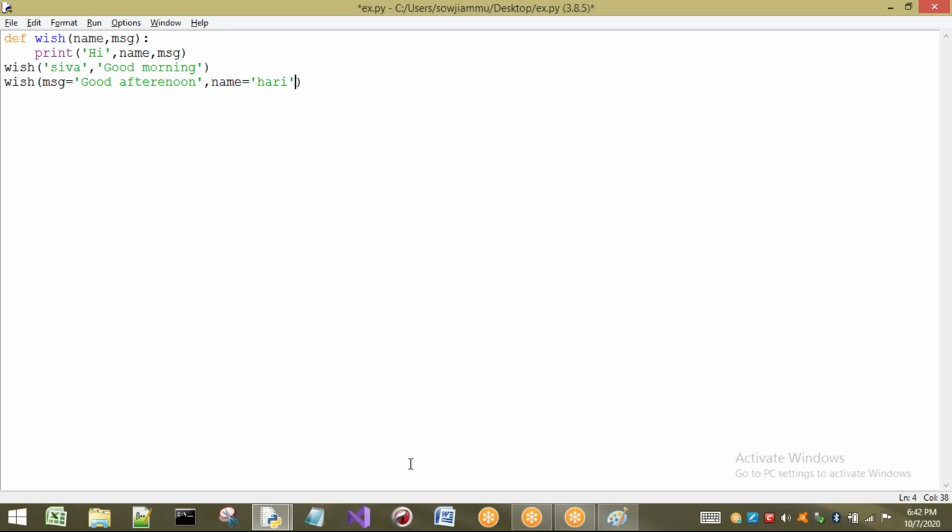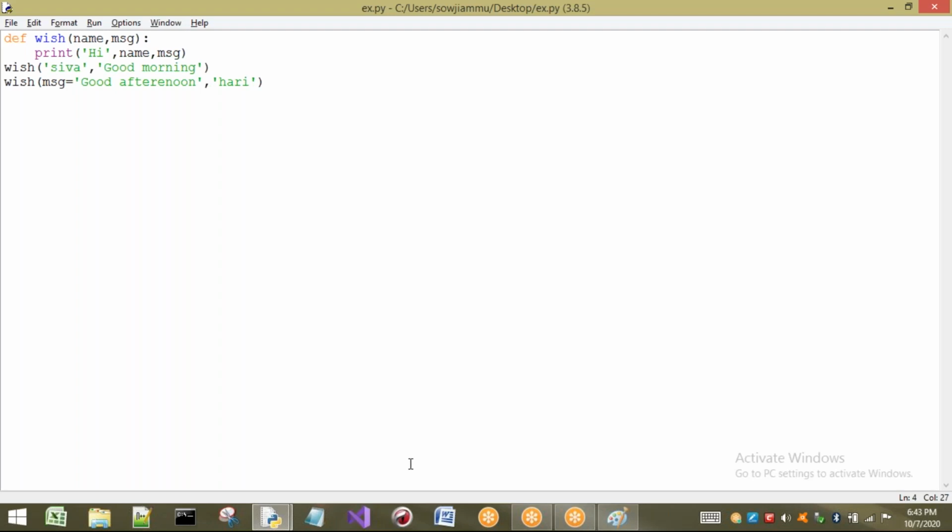Here I am using only positional arguments. In this case, I am using only keyword arguments. But with keyword arguments, if I want to pass positional arguments also, how do I pass them? Let us see now. Observe clearly. In this way I am passing. Listen carefully.